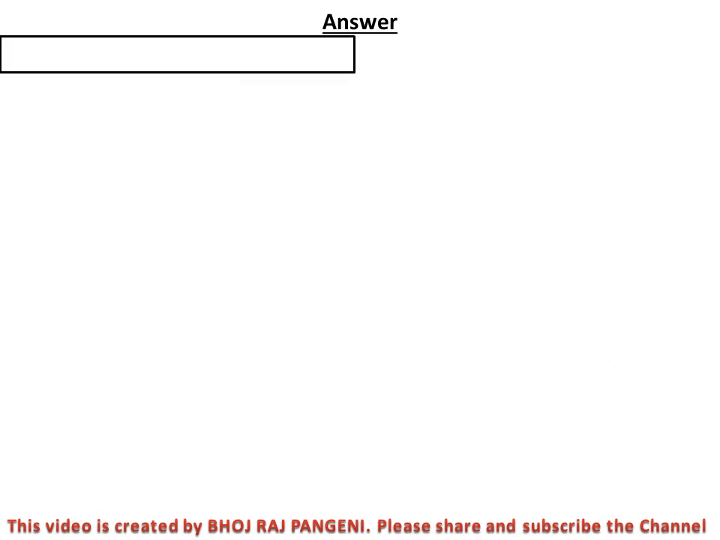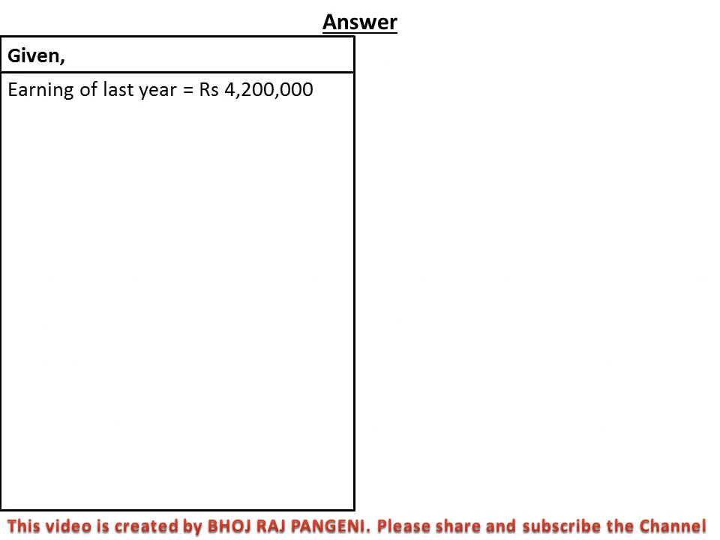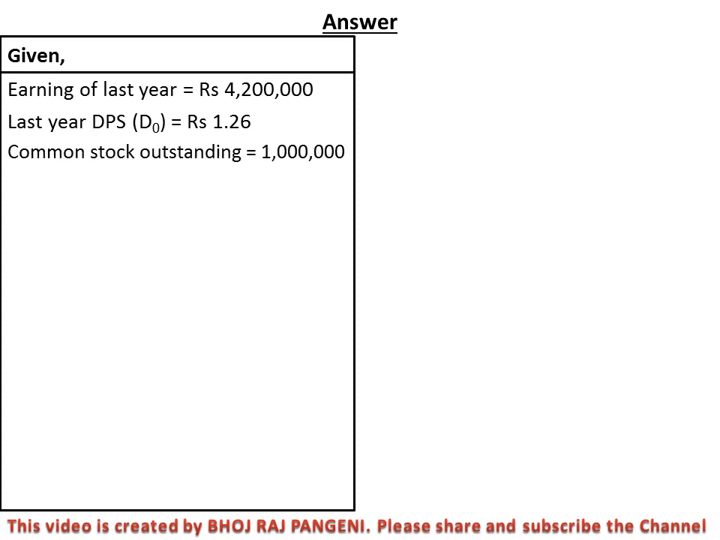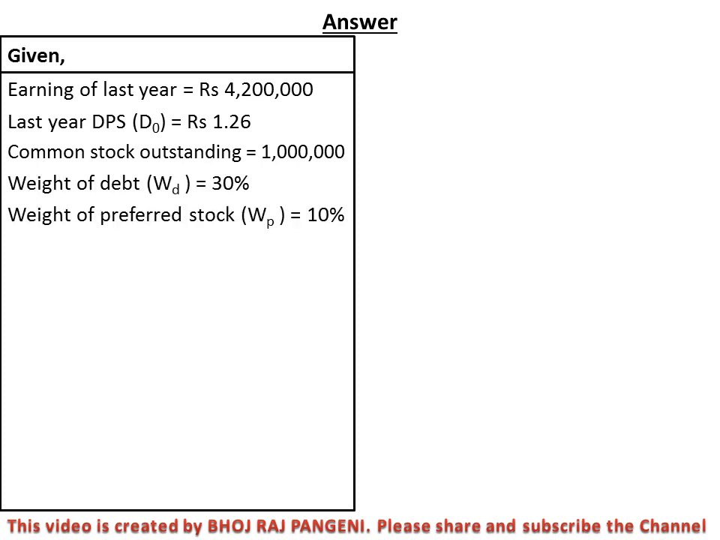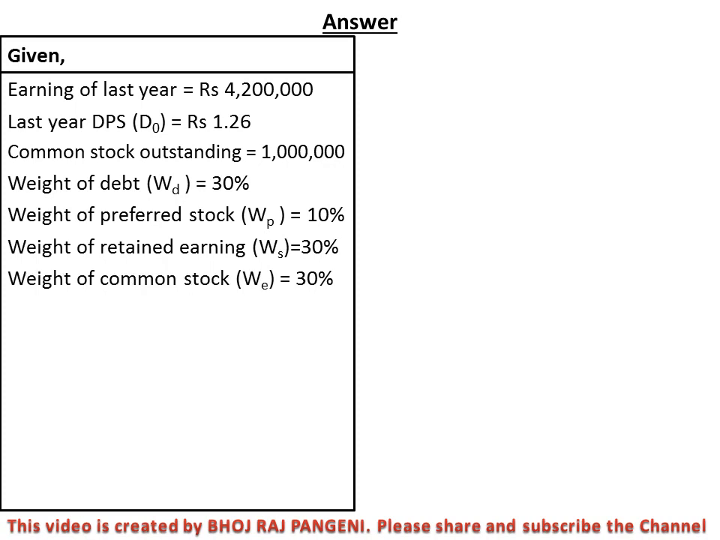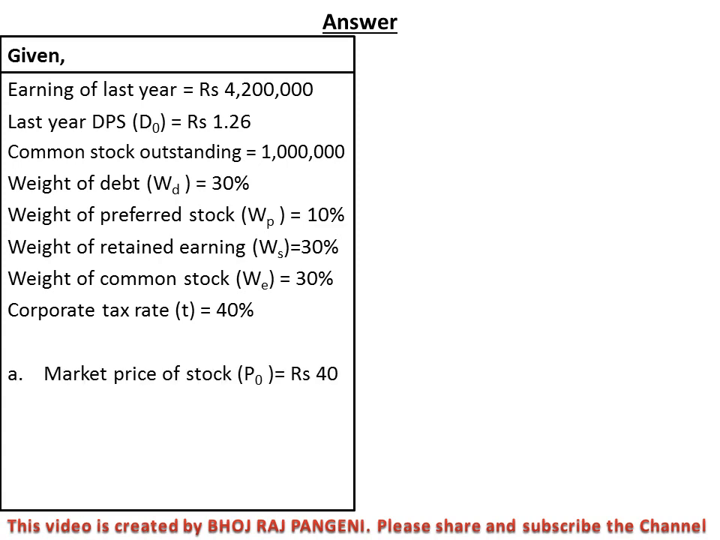First of all, we have to write the given information. Earning of last year, DPS D0 equal to 1.26, common stock outstanding 1 million, weight of debt WD 30%, weight of preferred stock WP 10%, weight of retained earning WS 30%, weight of common stock WE 30%, corporate tax rate T equal to 40%. All of this is given in the question.